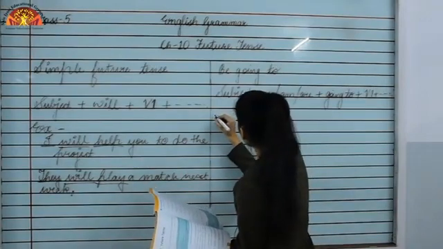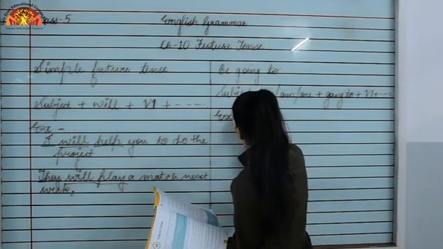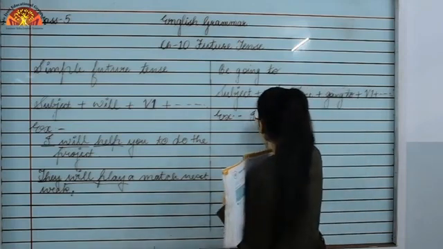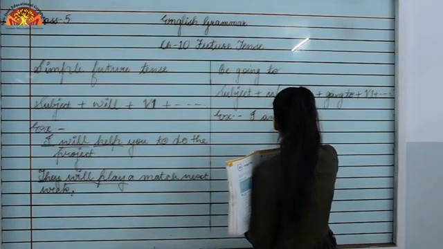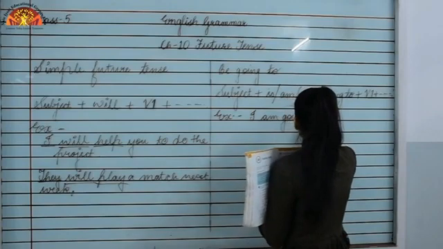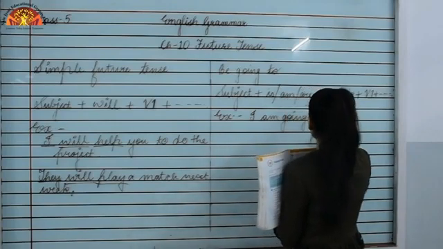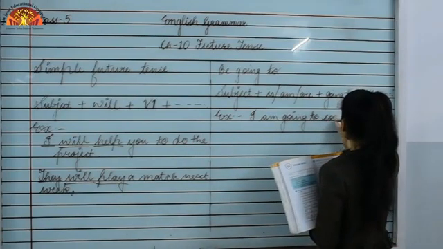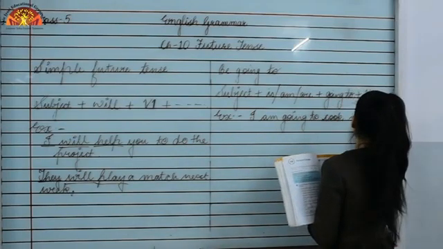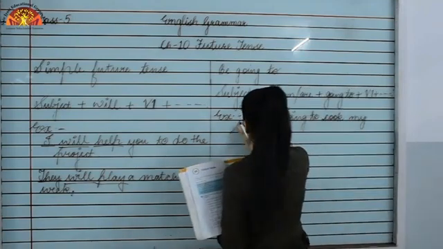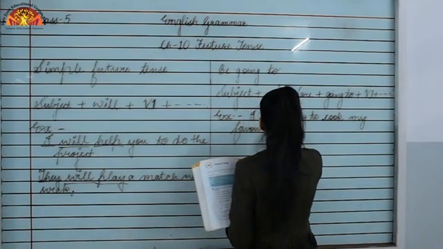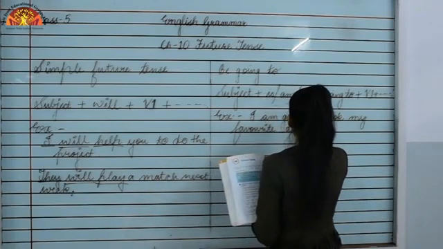Okay, so now I am writing an example. You can see, I am going to cook my favorite dish.